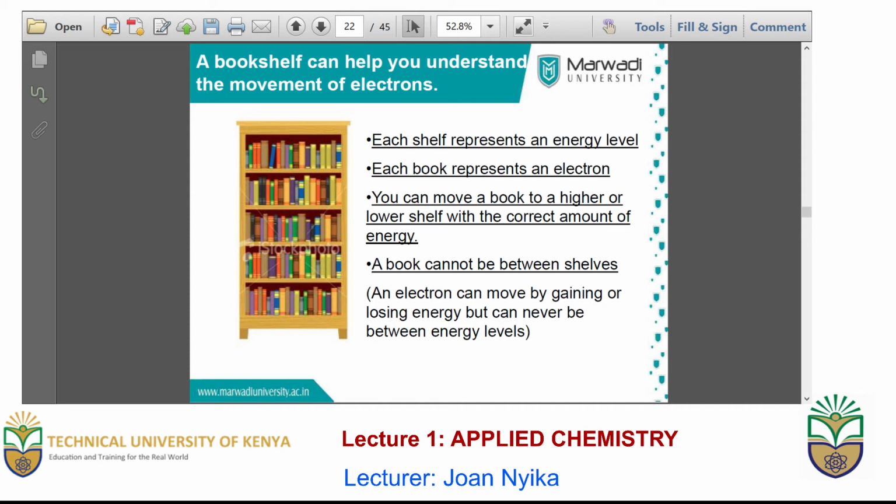This is the same case with an atom. An electron can only be found in an energy level, and within this energy level, there are several electrons. The electrons can move from one energy level to another, either a higher energy level, further from the nucleus, or a lower one, closer to the nucleus, provided that there is enough energy. But an electron cannot be found in between one energy level and another.